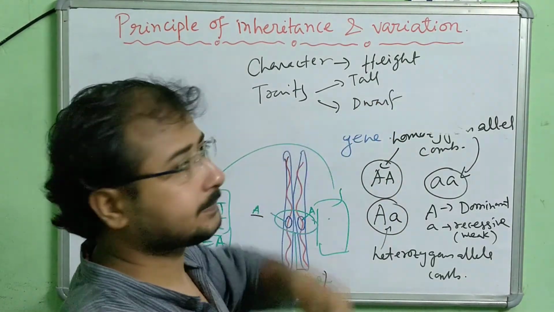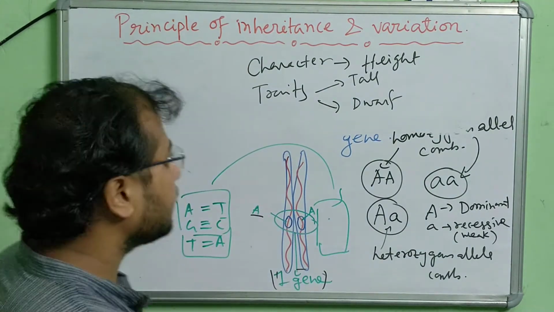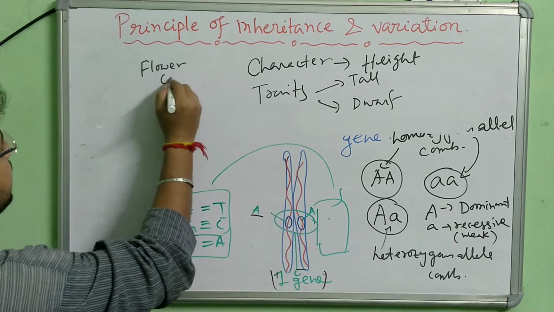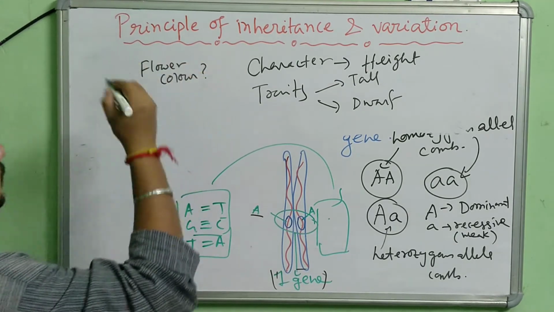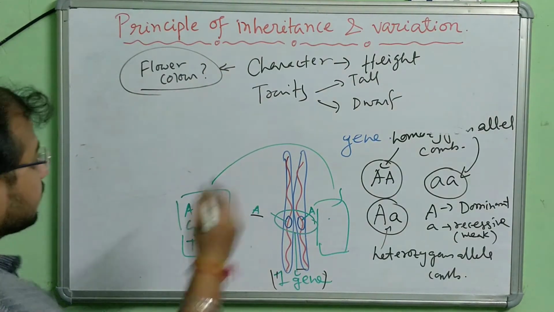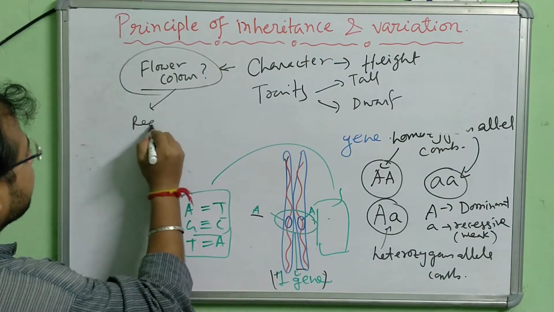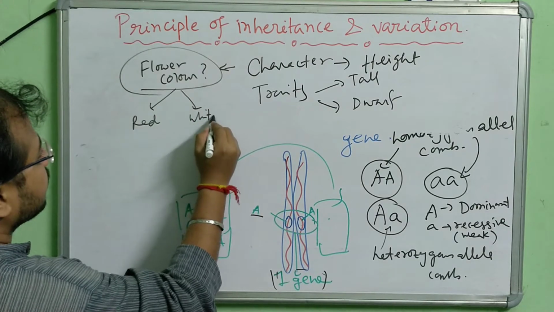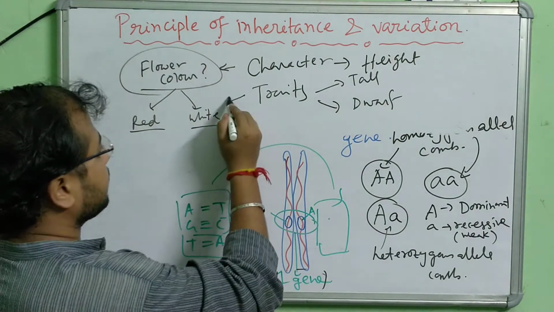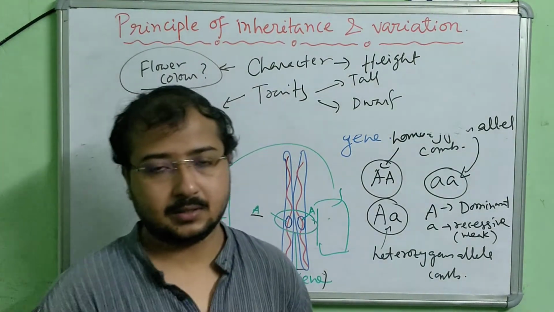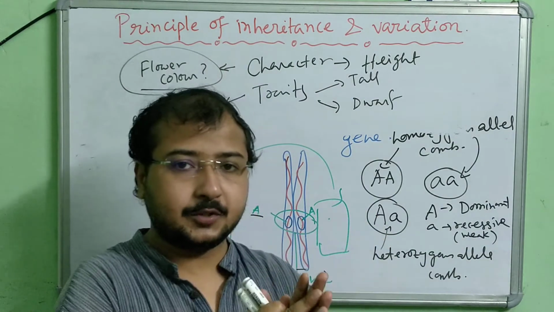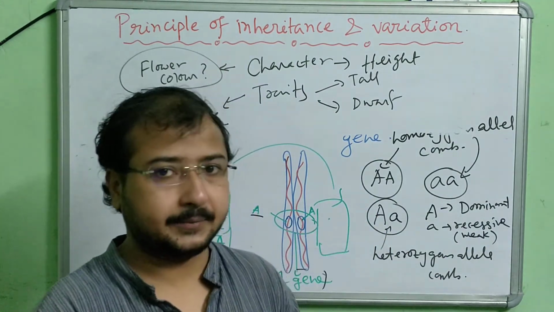These are the traits. If I say what is the color of the flower? This is a character. Now the color may be red flower, white flower, or maybe other colors. These are the traits. I hope from this example the difference between character and traits is clear.